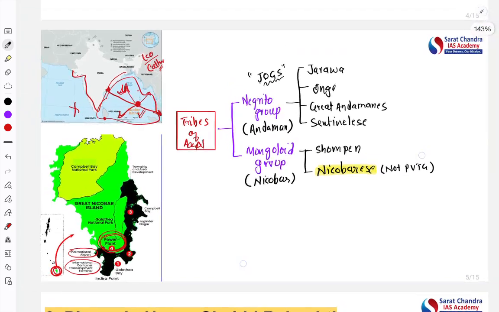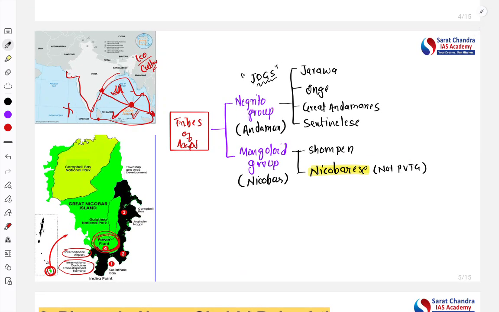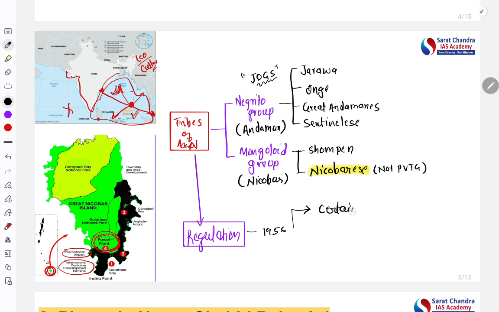The second fact you have to remember is about the regulation of this area. Let's cover that part also. This is from the knowledge part, like the regulation for activity in this area. See, this area has been covered under the Andaman and Nicobar Islands Protection of Aboriginal Tribes Regulation, 1956. What this regulation says is that it prohibits certain activities. Certain activities are legally prohibited,